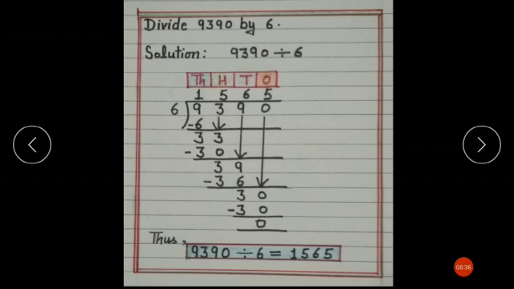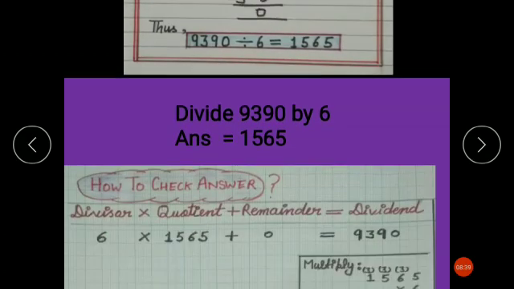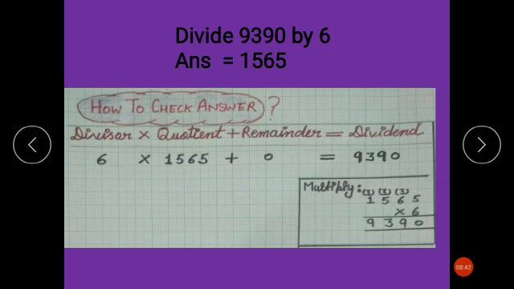After dividing, if you want to check your answer, is there any formula? Yes, you can check your answer. If your mama is not at your home, your teacher is not with you, how will you check your answer? You can check it yourself with the help of this formula. But remember, children, you have to remember this formula, then you will be able to put the value. So what is the formula? Read it with me. Divisor multiply quotient plus remainder is equal to dividend.